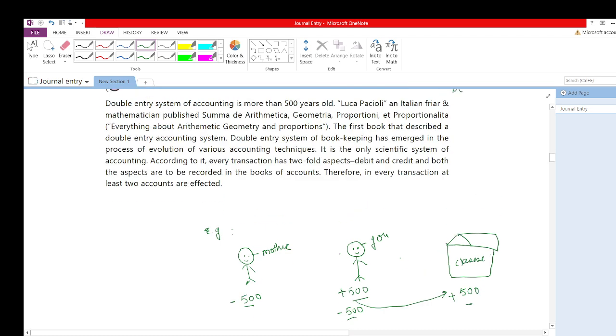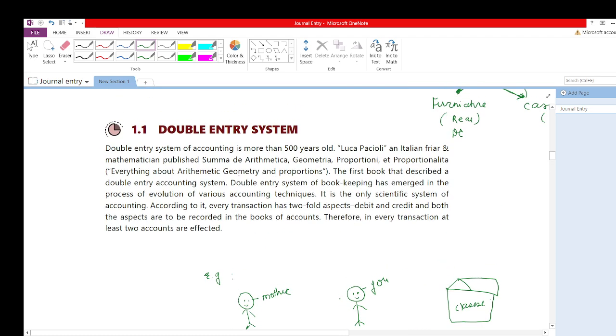Now I would say the double entry system of accounting is more than 500 years old. Here they have written that the double entry system of accounting is more than 500 years old. Oh my god, 500 years before.